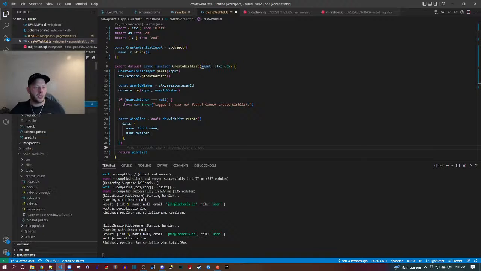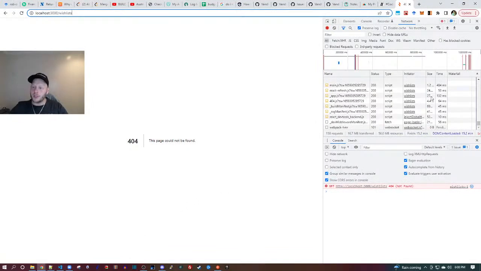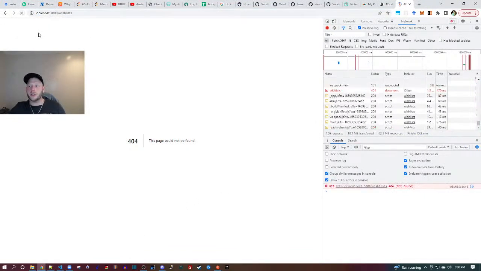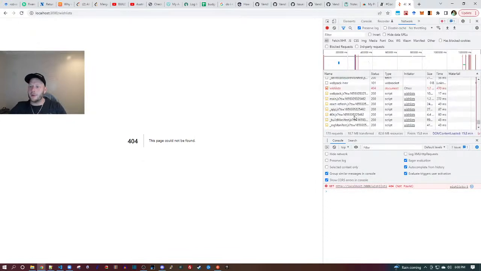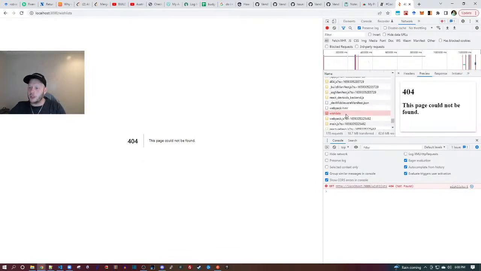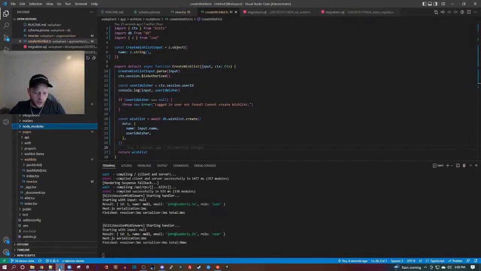So I'll look at my pages. Pages, wish list ID, wish lists index. So there's a wish lists index. So what's the deal? Let's right click, empty hard cache, reload. Still cannot be found. We can see wish lists is specifically 404ing. Am I misspelling something?